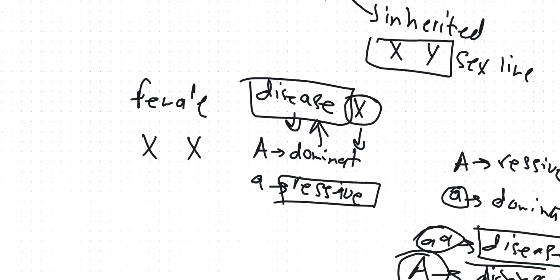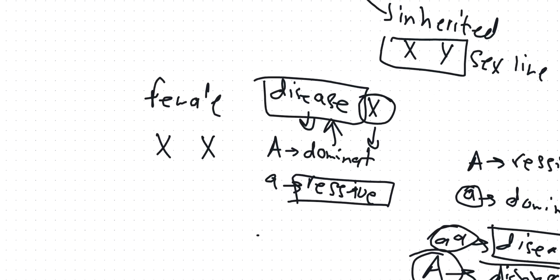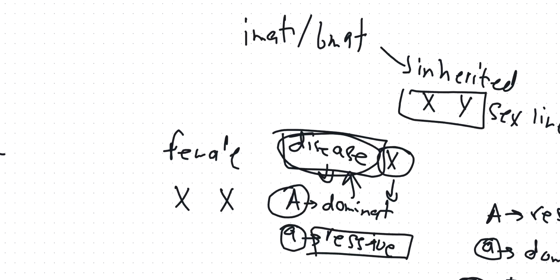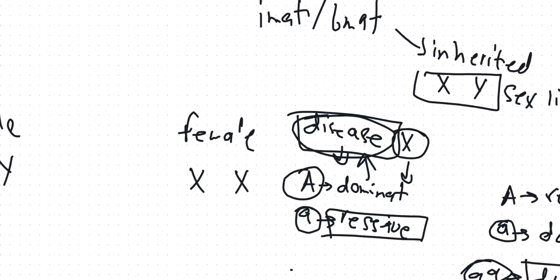So in this case, what the question told me is that if the dominant allele is present, then I'll have the disease. If two small alleles are present, then I would have two recessive alleles, and the disease would not be expressed. So they tell me that this female carries the X chromosomes, and they're A and small a.